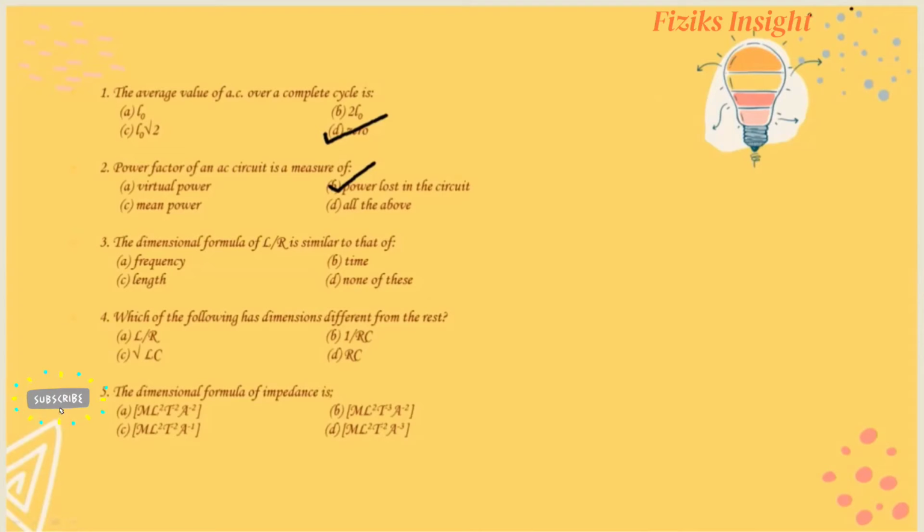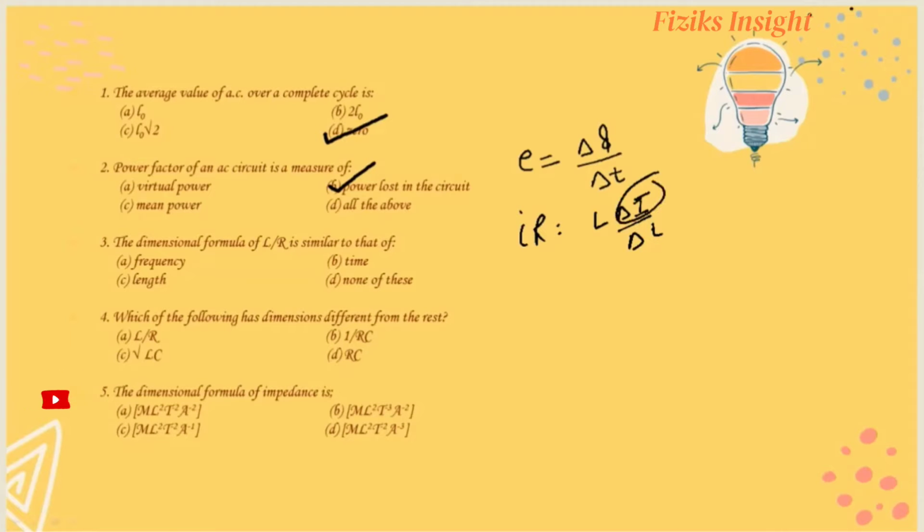Firstly, we will recall how L and R are interconnected. We know EMF is equal to change in flux upon change in time. Now, flux can be written as the product of L and I. Now, L is constant. It will not change, only I will change. Also, EMF is equal to IR.